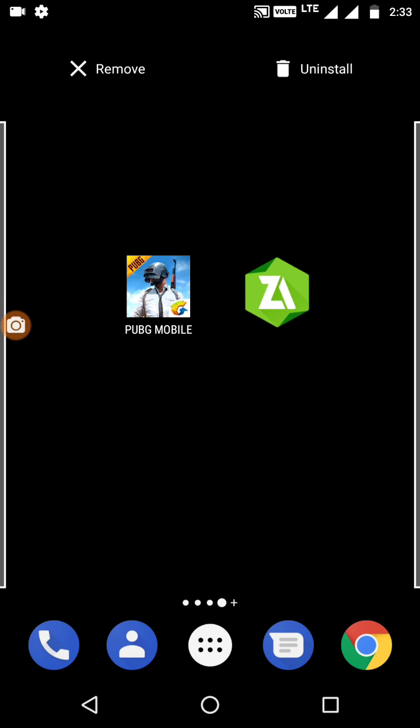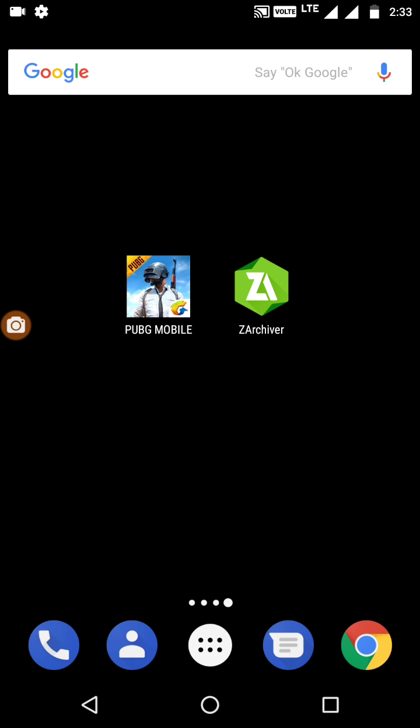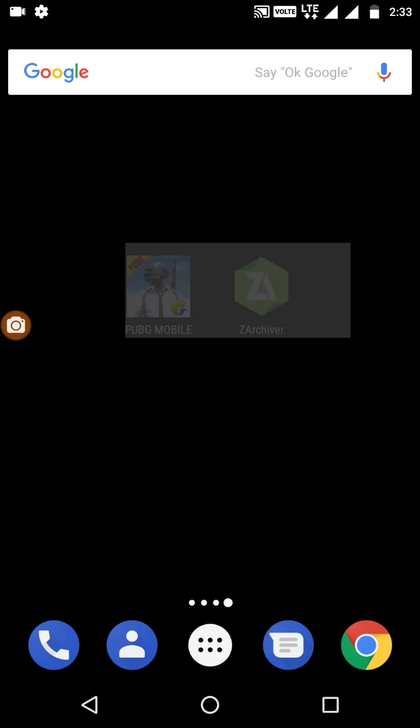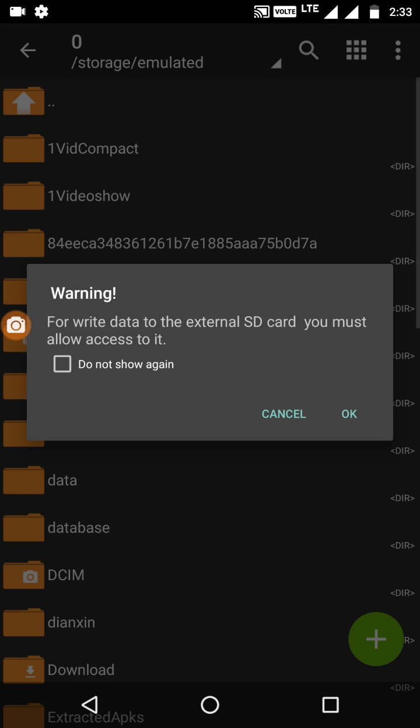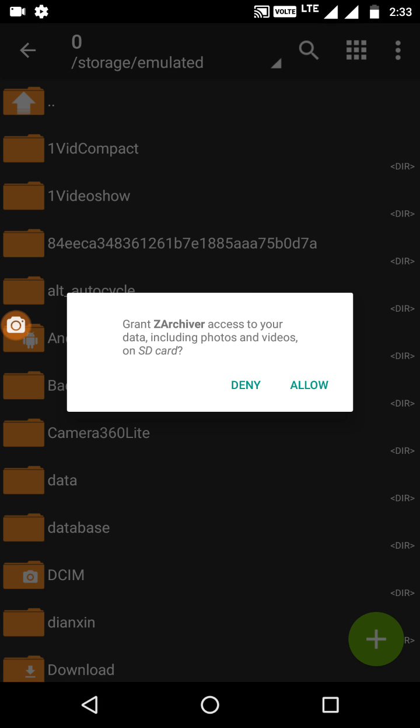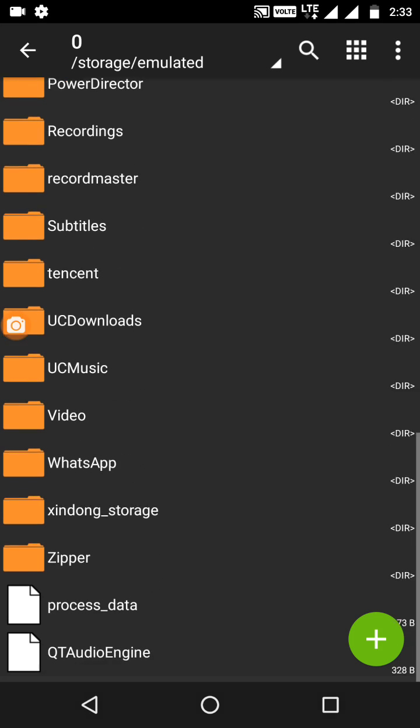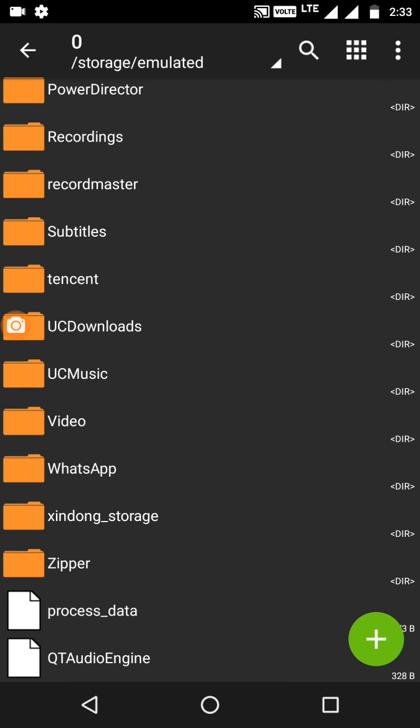Okay, remember this one, ZR Server. I don't know how to pronounce this. So you have to download this app and click on this app. Okay, then just tap on OK. Here you will find this kind of list. This is a folder of your file manager. Now go to the place where you just downloaded.